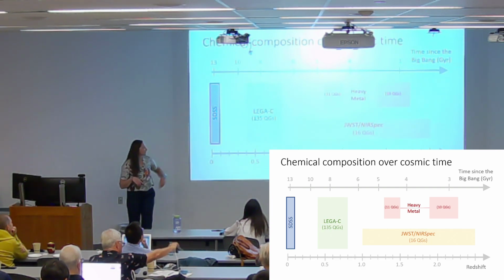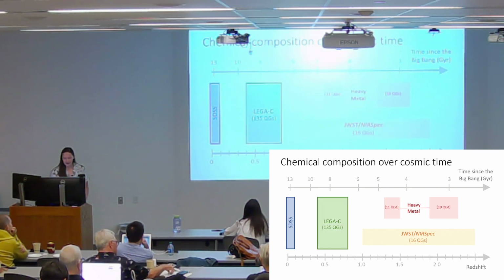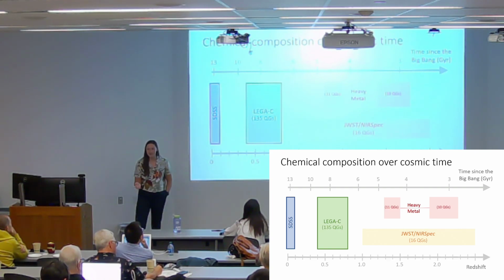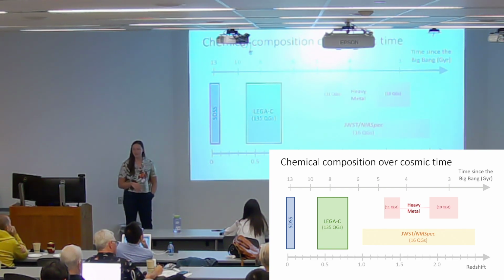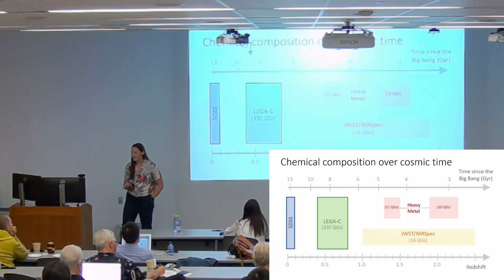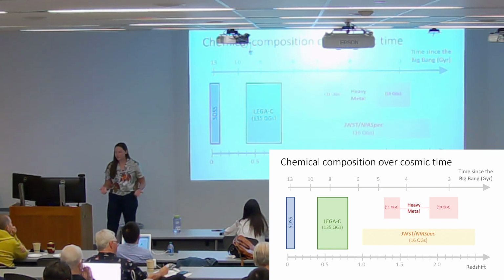And before I get to these exciting higher redshift surveys, I want to briefly touch on the legacy survey, which is at a redshift of around 0.7. And it was a survey of around 4,000 massive galaxies. It was an ultra-deep spectroscopic survey conducted with VIMOS on the VLT. And I selected 135 quiescent galaxies that cover a range of important optical absorption features.